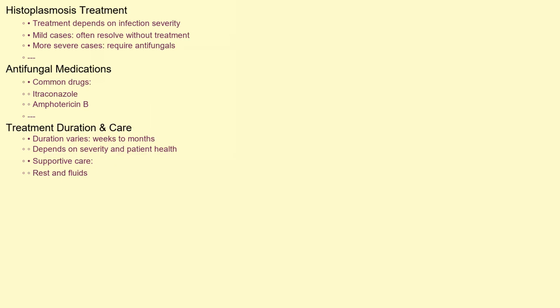Treatment for histoplasmosis depends on the severity of the infection. Mild cases often resolve on their own without any treatment. However, more severe cases, particularly disseminated histoplasmosis, require antifungal medications. Common antifungal drugs used to treat histoplasmosis include itraconazole and amphotericin B. The duration of treatment can vary from several weeks to several months, depending on the severity of the infection and the patient's overall health. Supportive care, such as rest and fluids, is also crucial for recovery.